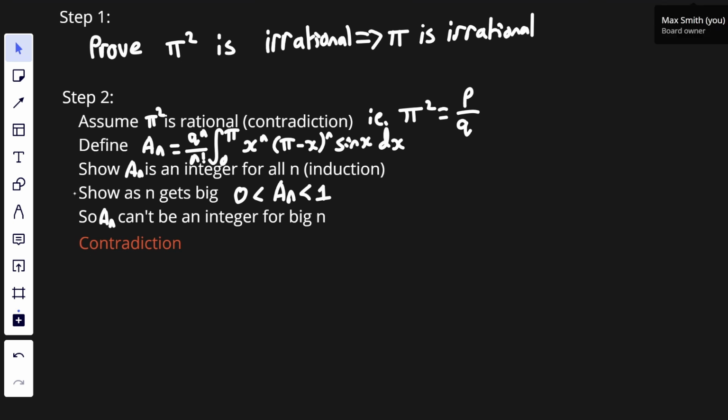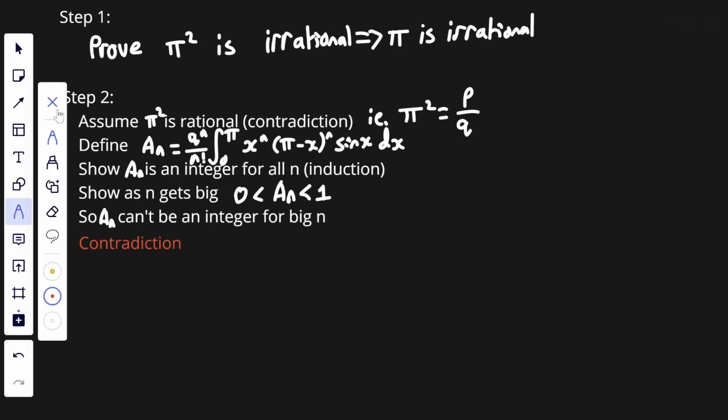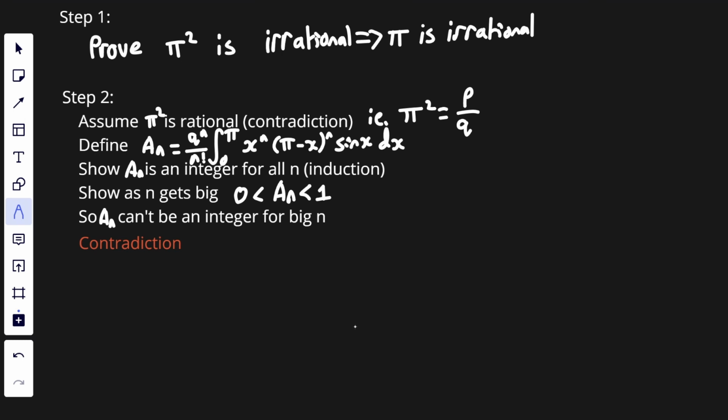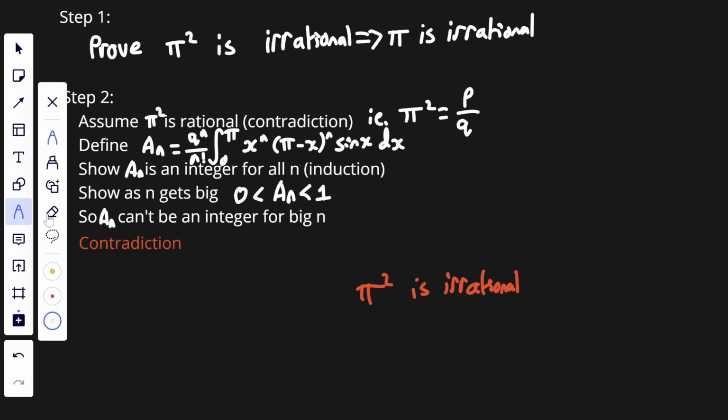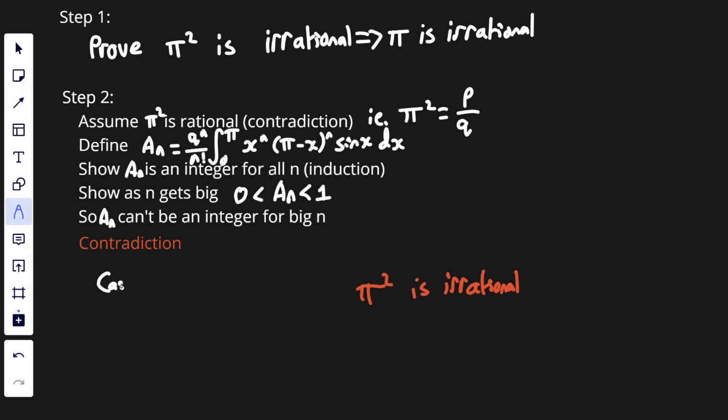So step 1: prove that pi squared is irrational implies that pi is irrational. For this, we're going to use a contrapositive. So if pi squared is irrational, then there are two cases for pi, as always. Case 1: pi is rational.